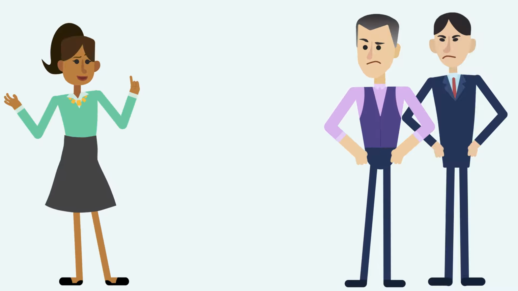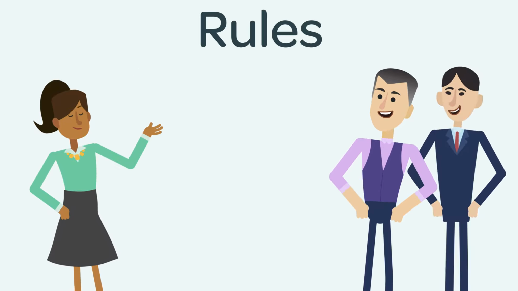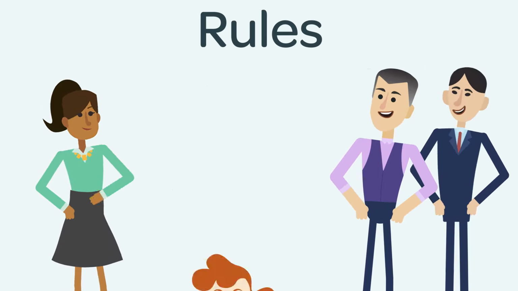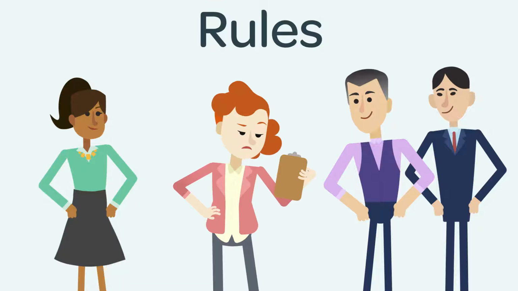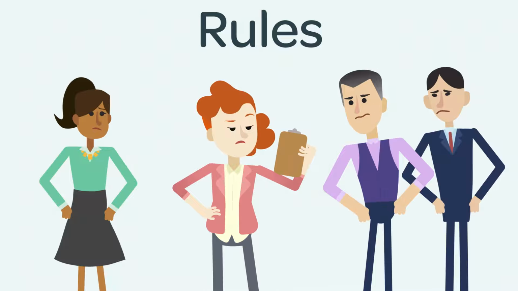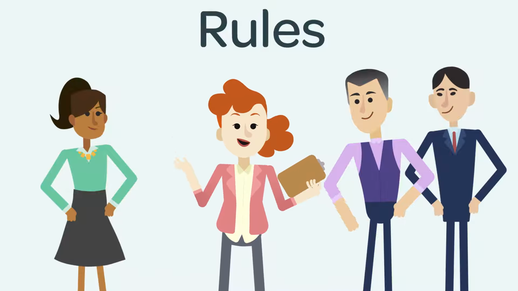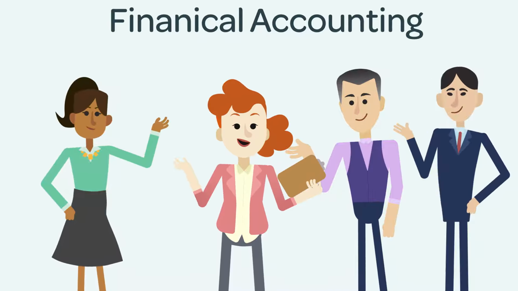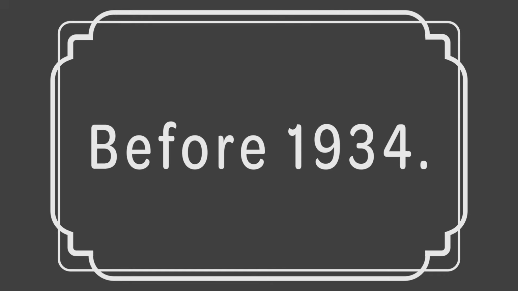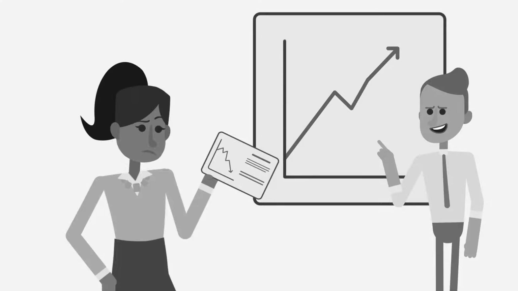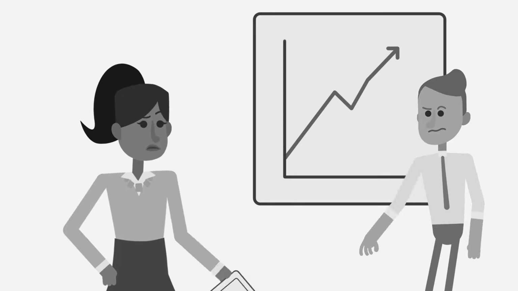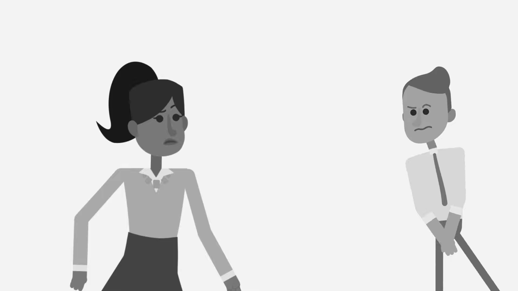To avoid this problem, a manager could commit to use a specific set of accounting rules and agree to have an independent third party evaluate whether or not the manager prepared the company's financial information in accordance with the rules. In fact, this is exactly what we do in financial accounting, but this is not always the way it has been done. Prior to the establishment of the SEC in 1934, companies were not required to prepare and disclose financial information using standardized accounting rules.